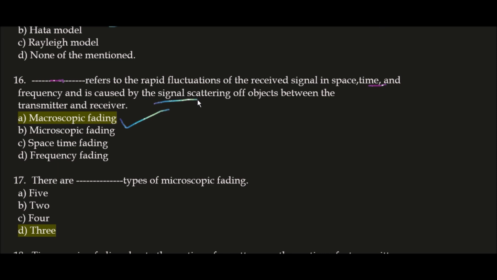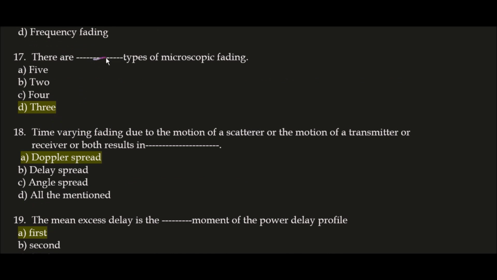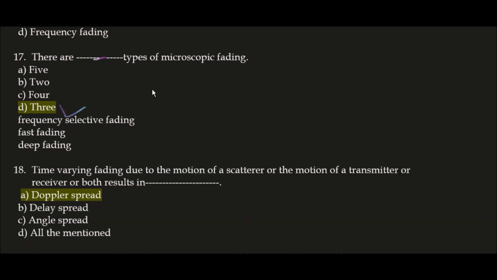Next question. There are blank space types of microscopic fading. So there are 3 types of microscopic fadings. They are, first one frequency selective fading, second one fast fading and third one deep fading.